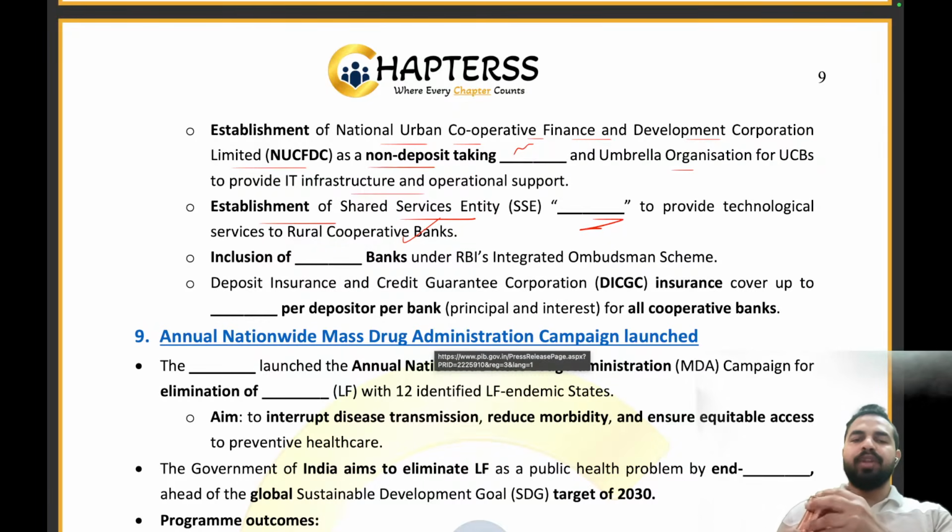Now, the deposit insurance and credit guarantee corporation insurance cover up to the dash per depositor per bank for all the cooperative banks. Now, what is the right answer? What is the amount that we are providing? The amount that we are providing is 5 lakh rupees. Absolutely right.